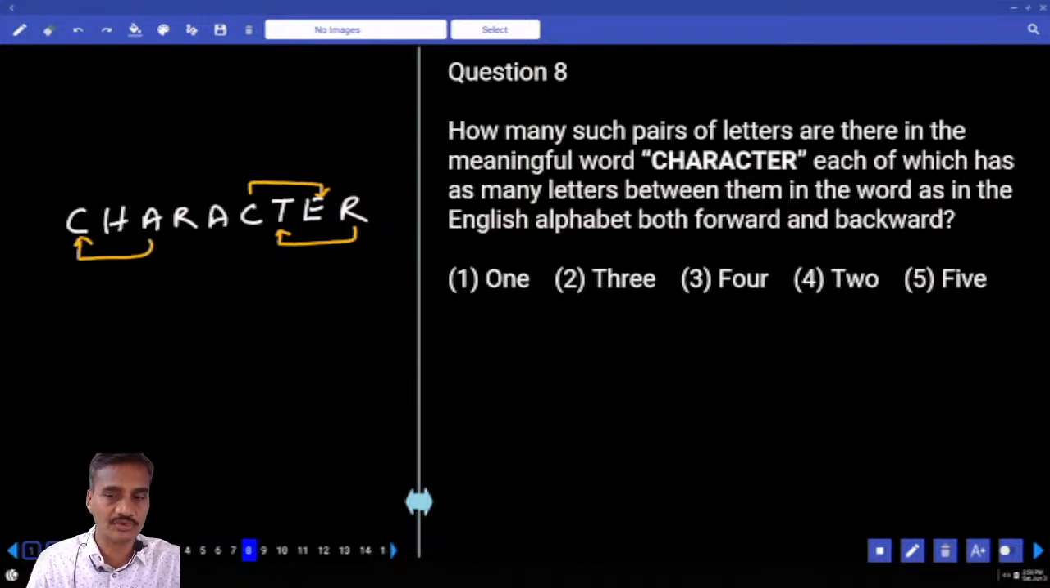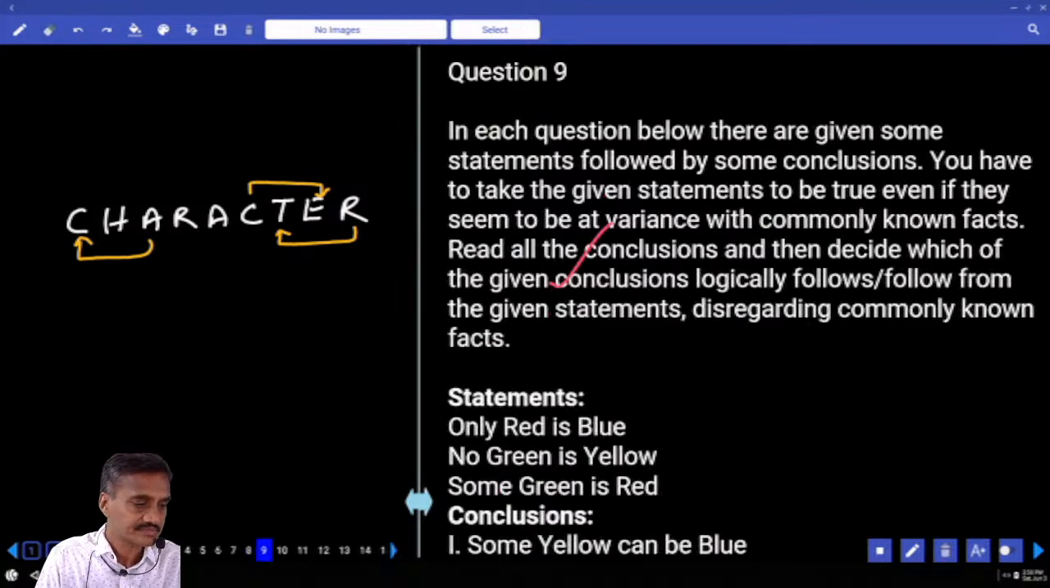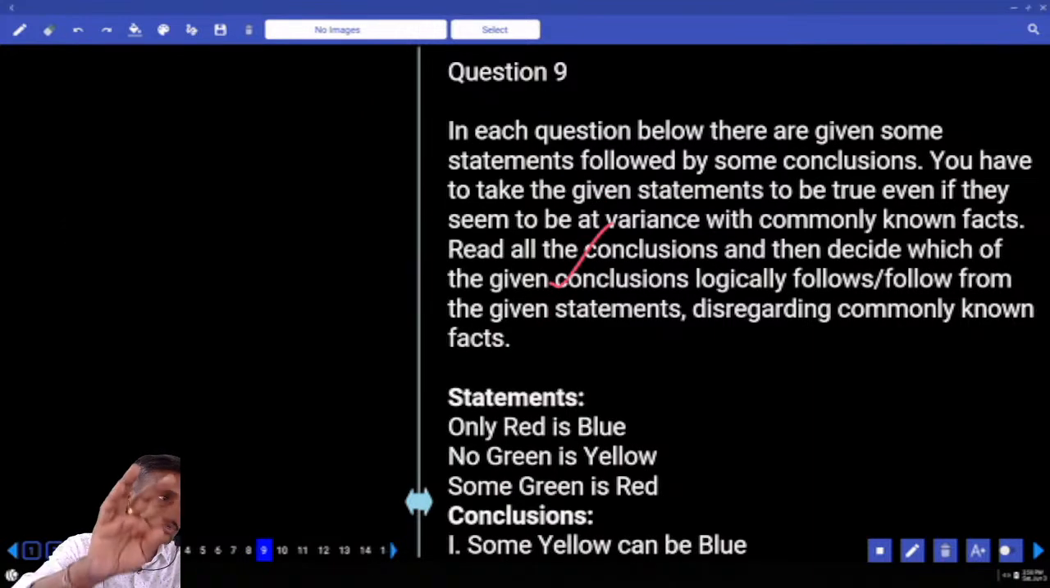And how many pairs do you have? 3 pairs. 3, that is the choice for question number 8. Then the next one, the 9th one, questions 9 to 11 are syllogisms.